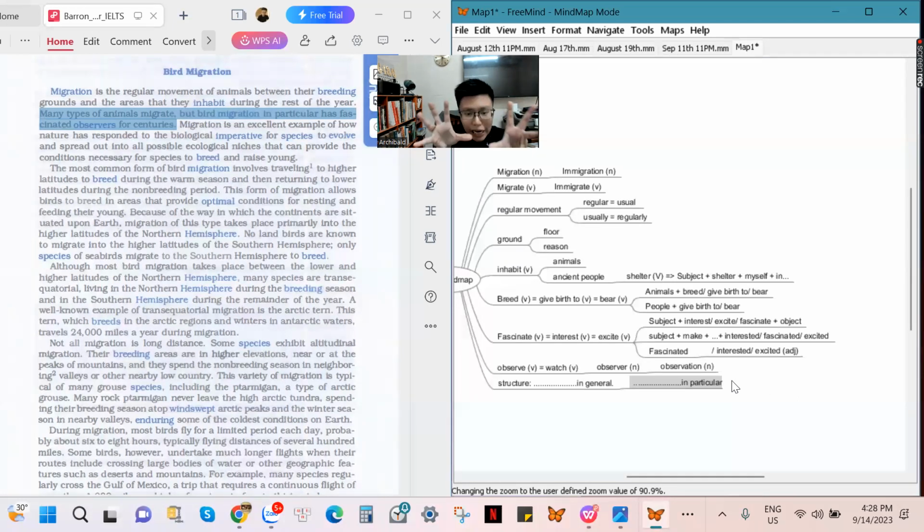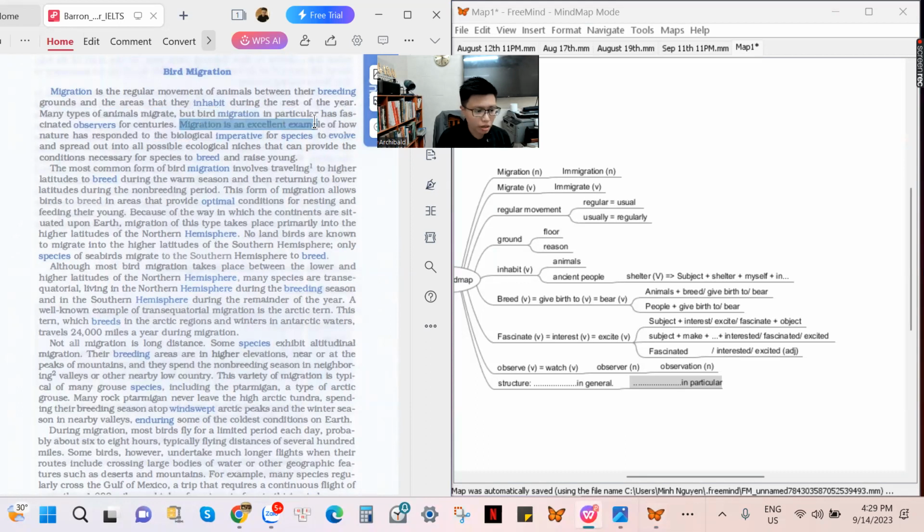So you are going to do something in general. The big topic is the general topic, and you are going to jump to the particular topic in order to help the listeners, or people who are reading your blog, understand more about you. So you are going to do something in general, and you're going to go into details of your thing in particular. That is the meaning of this sentence. The general part of the sentence is many types of animals. And the particular part here, they are going to talk about the bird migration, the bird movements.